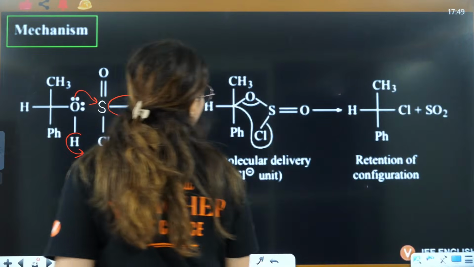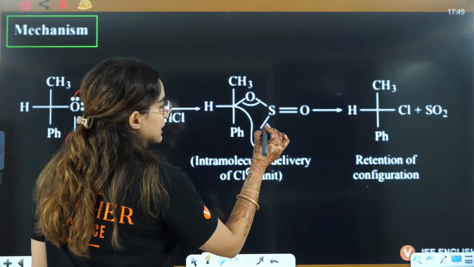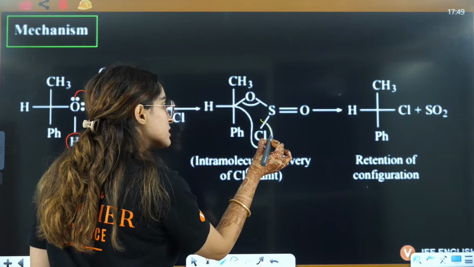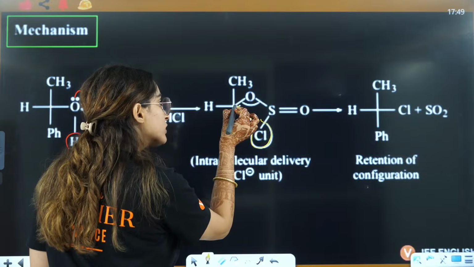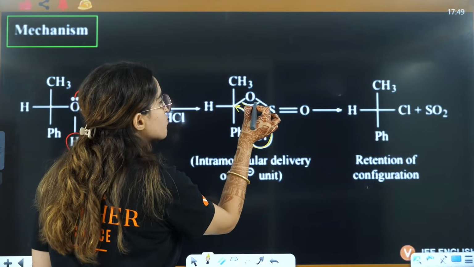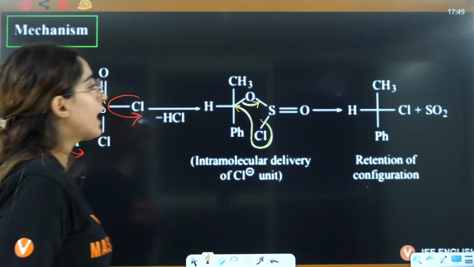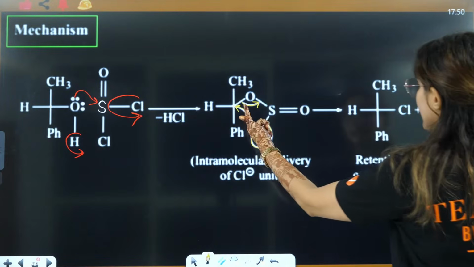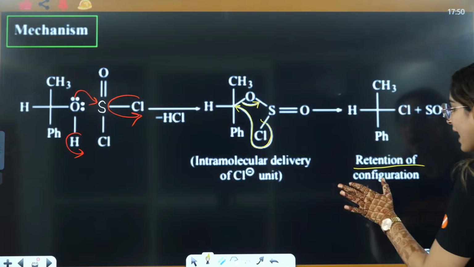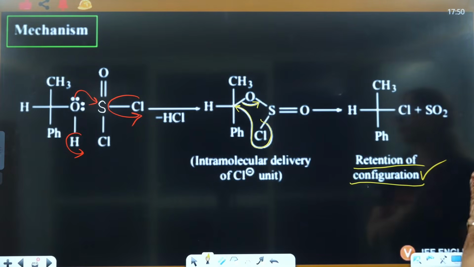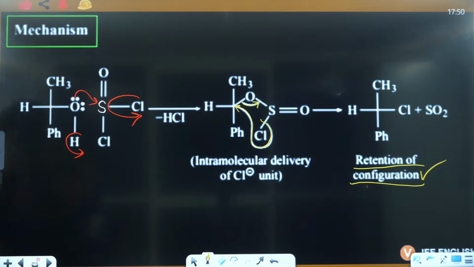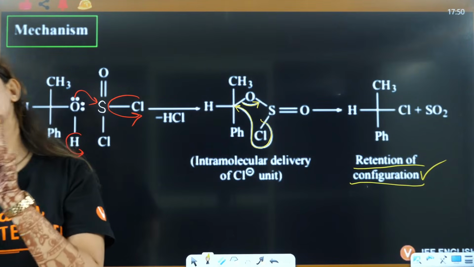Now, this Cl internal attack will be there. This Cl is going to internally attack on this carbon and this bond is going to shift here, and you will have the elimination of SO2 and this Cl will be attached here. So, by retention of configuration, you will have the formation of RCl. Okay. Now see one thing.